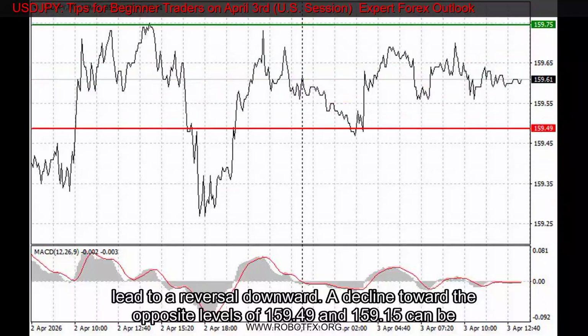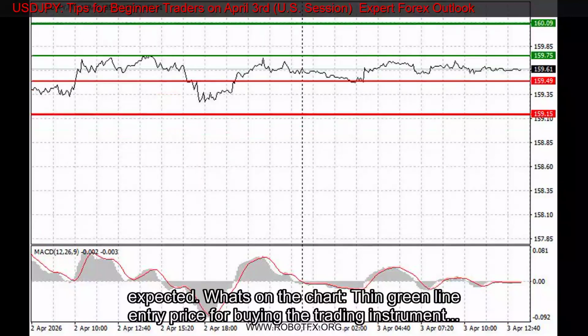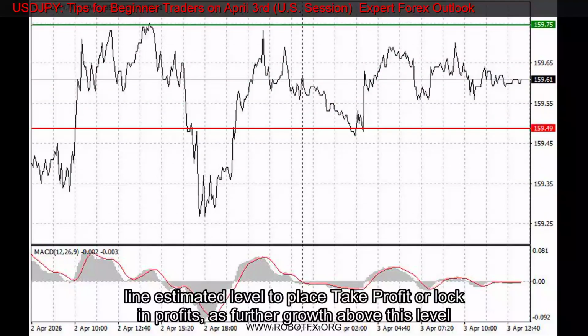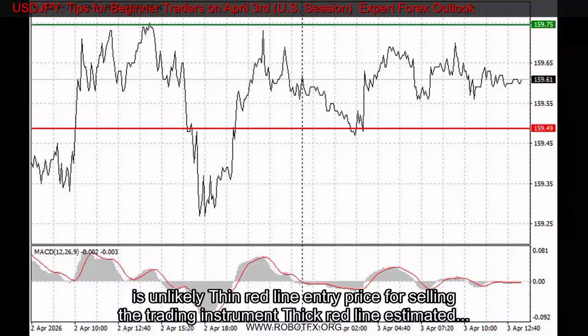Scenario no. 2. I also plan to sell USDJPY today in case of 2 consecutive tests of the 159.75 level when the MACD indicator is in the overbought zone. This will limit the pair's upward potential and lead to a reversal downward. A decline toward the opposite levels of 159.49 and 159.15 can be expected.